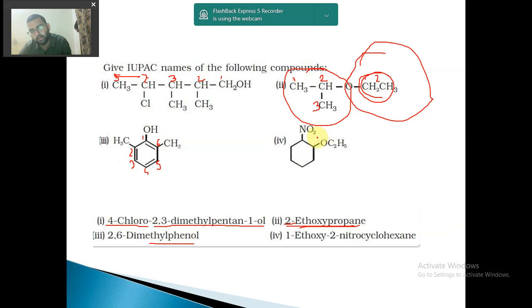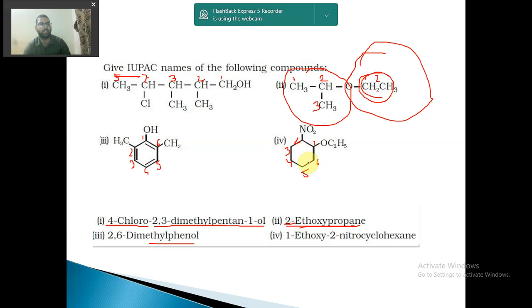Now you see here, this NO2 group is there and C2H5 group is there. So in between we have to select the priority. So functional group is given most priority. So I will start naming from here. 1, 2, 3, 4, 5, 6. So this is 6. No double bond is present, so this is cyclohexane. If double bonds were present, this would be benzene. So this is cyclohexane.